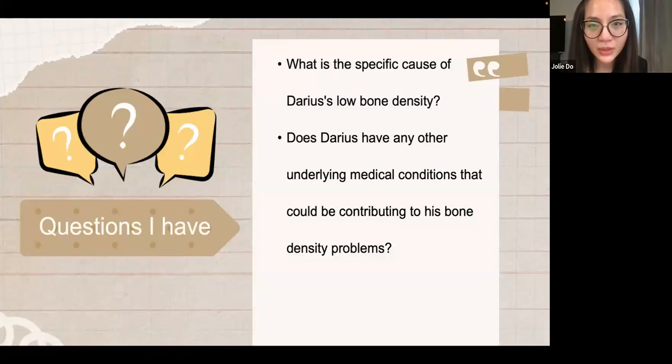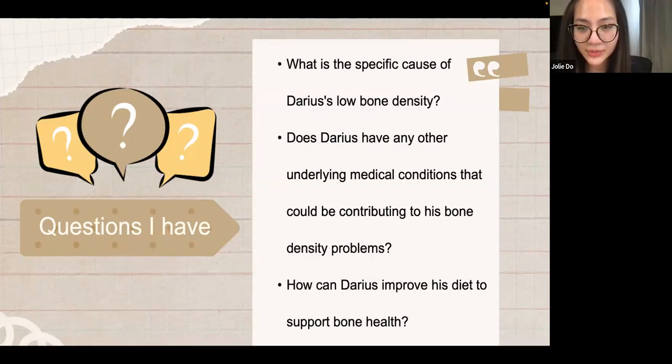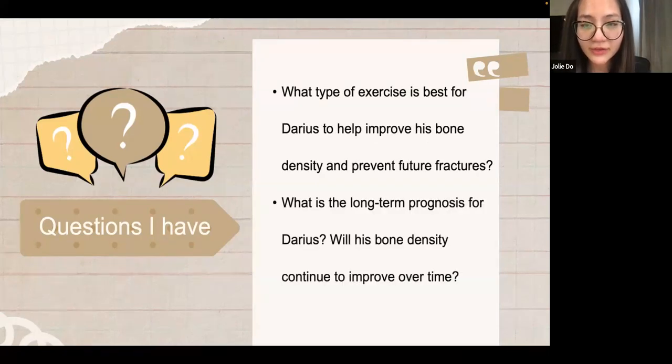The questions I have are: what is the specific cause of Darius' low bone density? Does Darius have any other underlying medical condition that could be contributing to his bone density problems? How can Darius improve his diet to support bone health? What type of exercise is best for Darius to help improve his bone density and prevent future fractures? And what is the long-term prognosis for Darius? Will his bone density continue to improve over time?